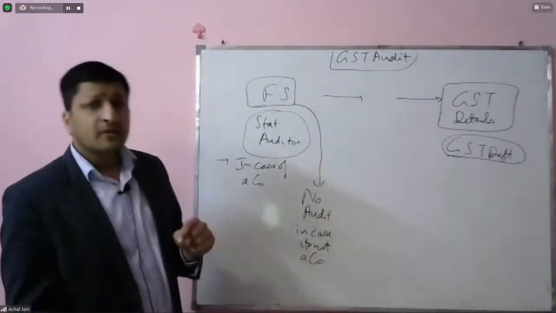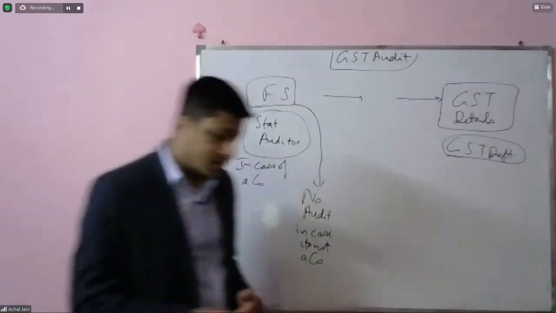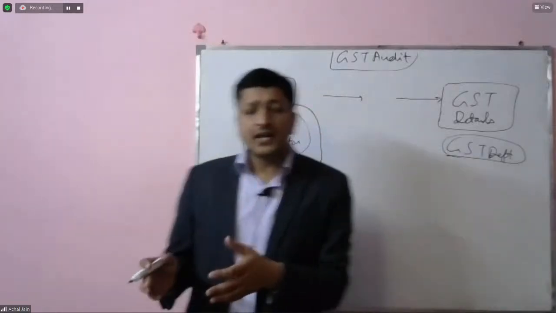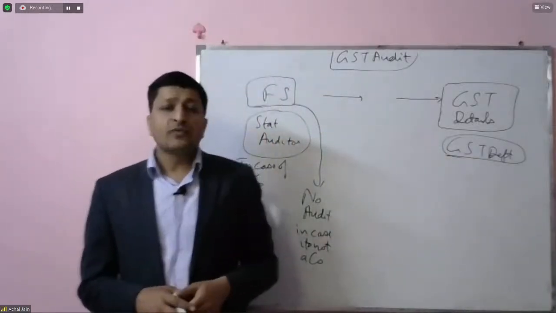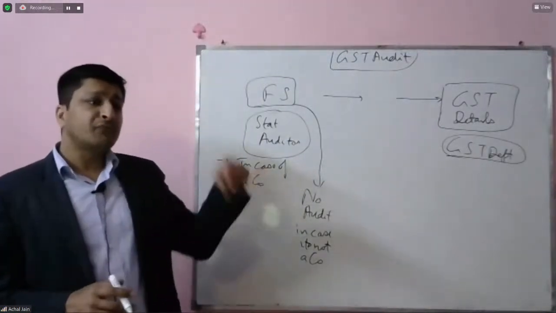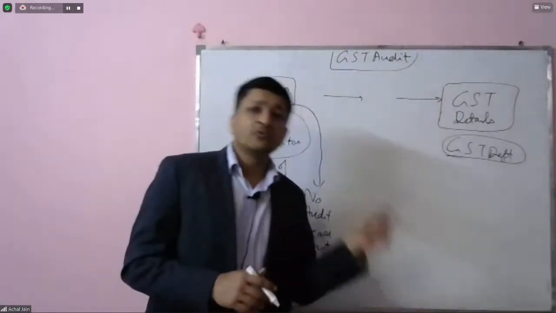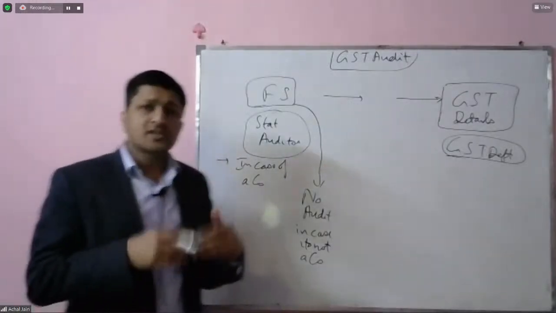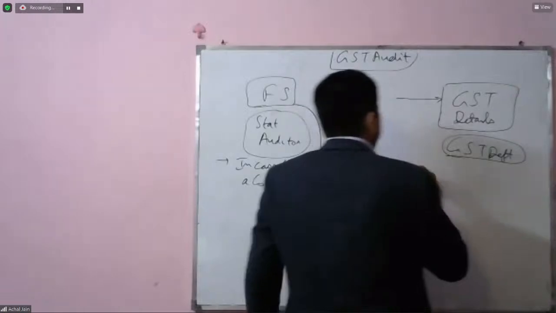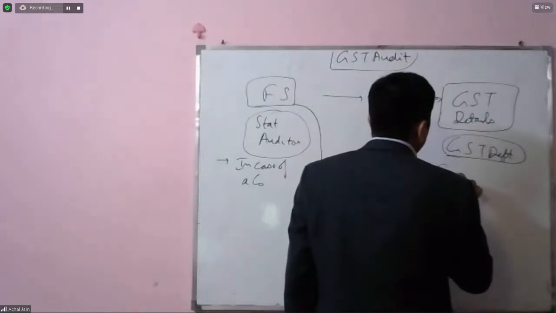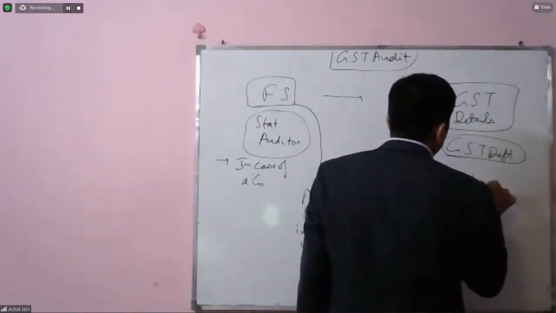And those particulars which are furnished by the entity are required to be audited by the GST auditor. So what will be the role of the GST auditor? To audit those particulars which have been furnished by the entity to the GST department, and for which, once again, there is a threshold, and this threshold is higher. So we can say the first threshold is for furnishing annual return.